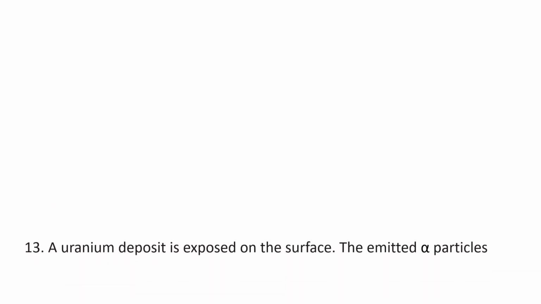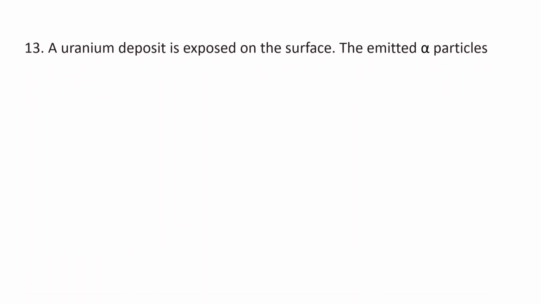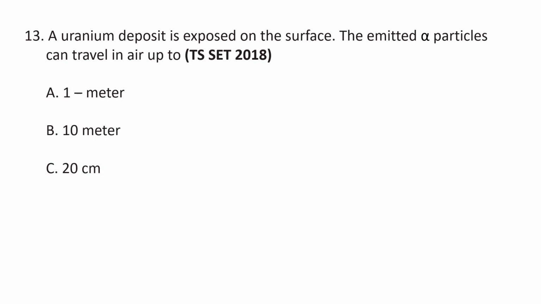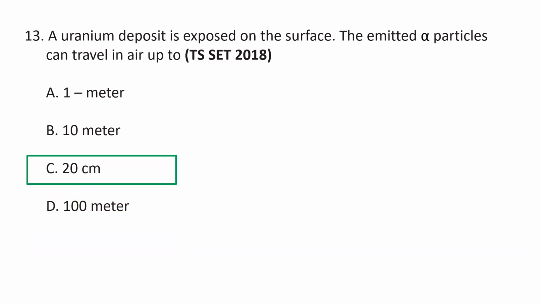Next question. A uranium deposit is exposed on the surface. The emitted alpha particles can travel in air up to A 1 meter, B 10 meters, C 20 centimeters, D 100 meters. So here the alpha particles can travel up to 20 centimeters. The main radiation emitted by isotopes of uranium is alpha particles, or helium nuclei. The range of these alpha particles is in the order of about centimeters. So that's why C, 20 centimeters, is the correct answer.